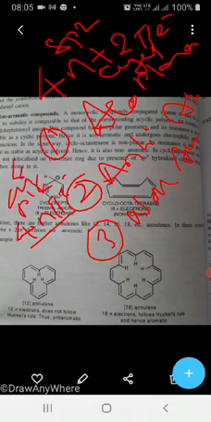Coming to anti-aromatic compound, it should follow the 4n rule, 4n pi electrons. It should be cyclic, it should be planar, and all the carbons should be sp2 hybridized. So these two we have discussed along with examples in the last class. Today we are going to discuss non-aromatic compounds.